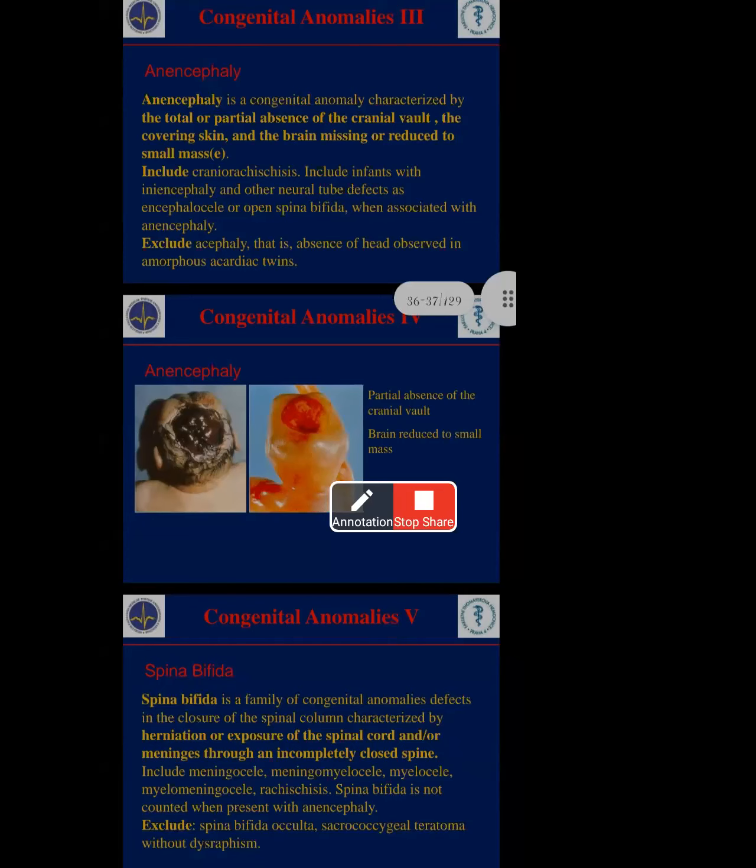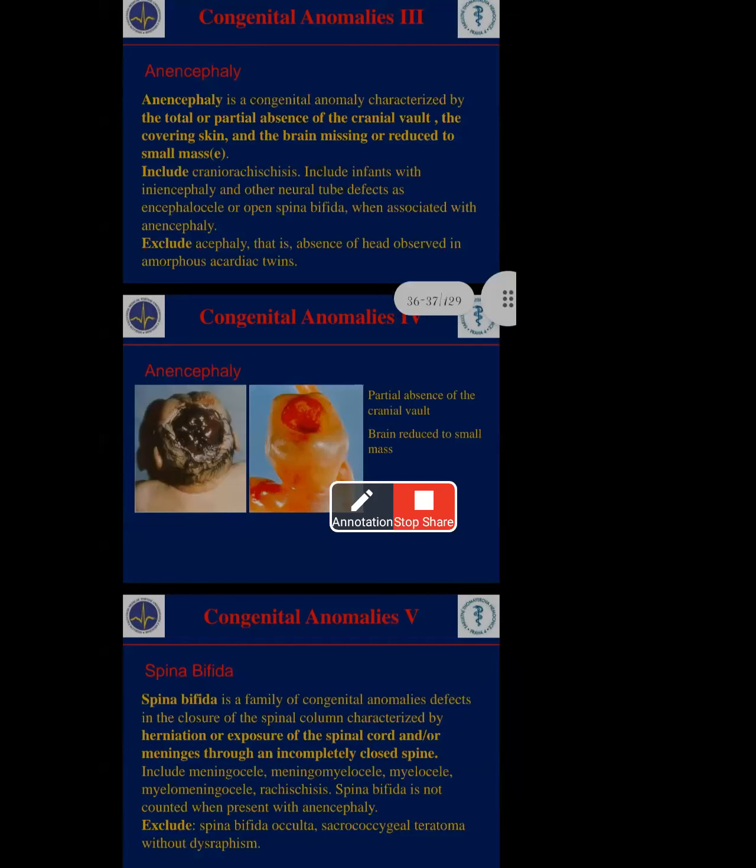And spina bifida is not counted when present with anencephaly. Once children have anencephaly, some of them do not have spina bifida. That's why spina bifida is not counted when present with anencephaly. And what is mainly excluded here?